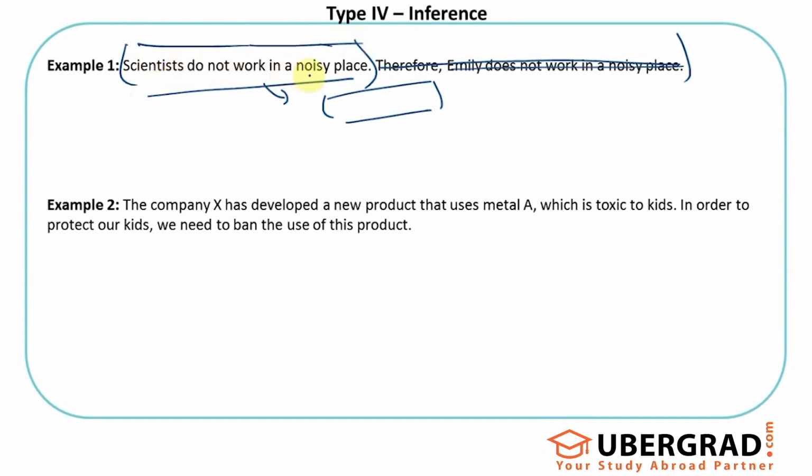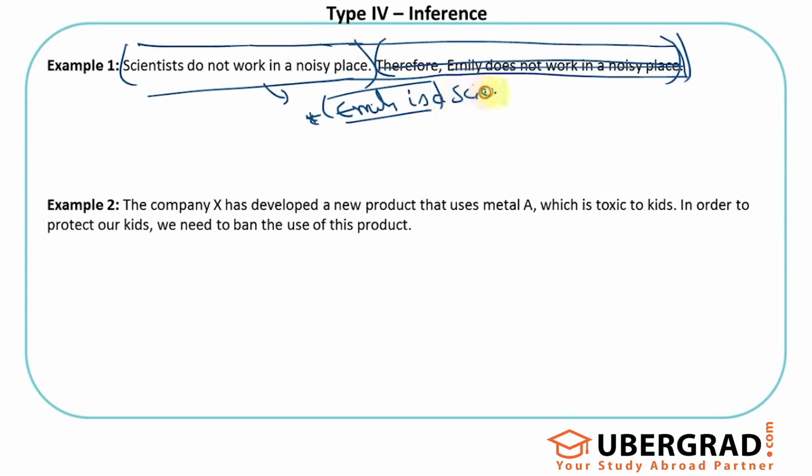So scientists do not work in noisy places, therefore Emily does not work in a noisy place. Let's keep everything else irrelevant. Then I can have an inference that Emily is a scientist. It is a suitable inference. Could be, or is a scientist, because maybe it's not that she must be a scientist.